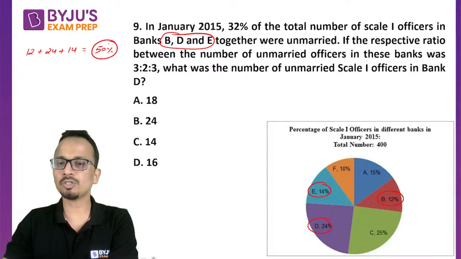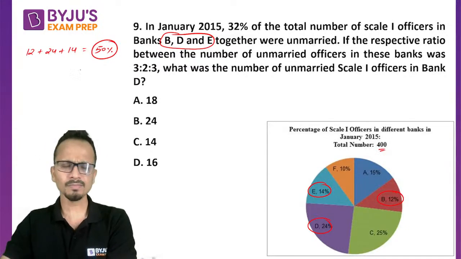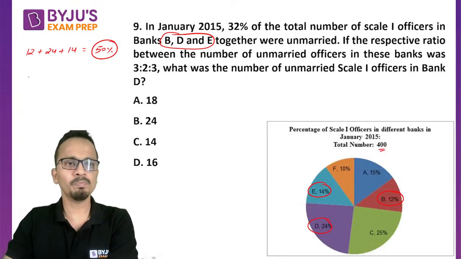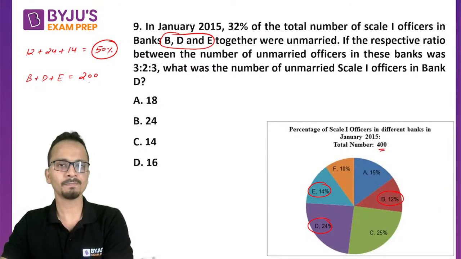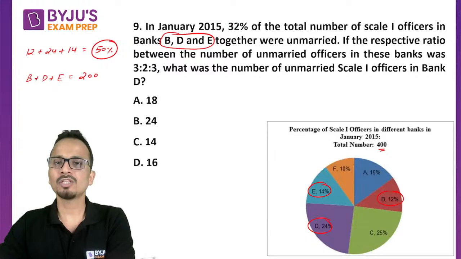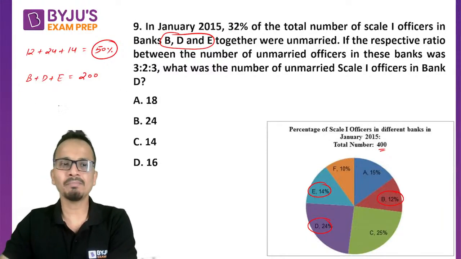So 50% of 400. B plus D plus E, the total number of Scale 1 officers is 50% of 400, that is 200. Now out of this number, 32% are unmarried.